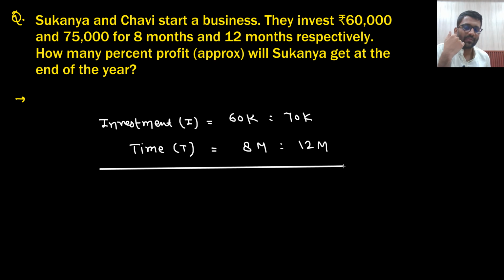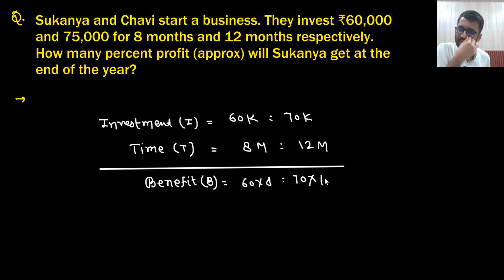Multiplication of both of them will be the ratio of benefit. This I am writing as B. So 60 into 8, K will get cancelled, and 70 into 12. So this will be 4 2s are 8, 4 3s are 12. So 12:21. So this will be the ratio.